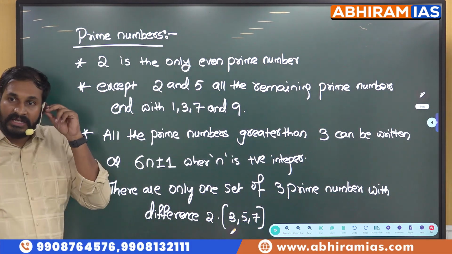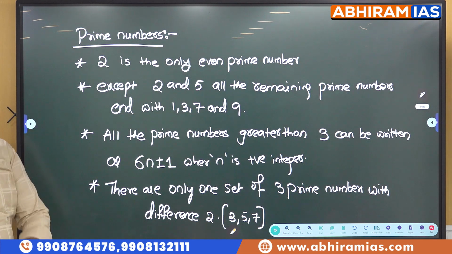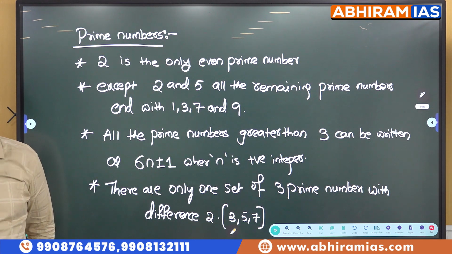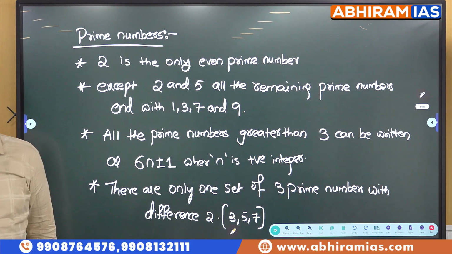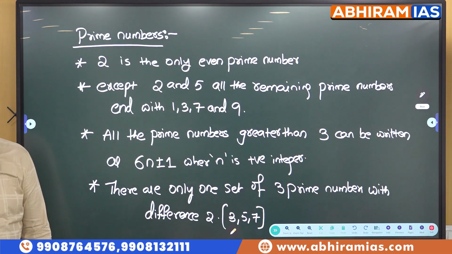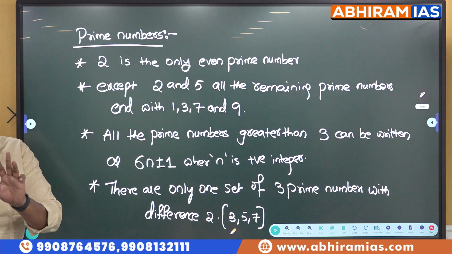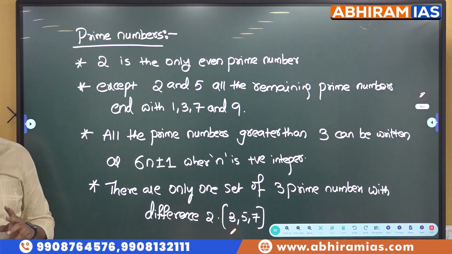This is the only set of 3 prime numbers with a difference of 2. Apart from this, no other 3 prime number set will have it. I am speaking about a 3 prime number set whose difference is 2. Apart from this, no other set will have difference as 2. Only 3, 5 and 7 will have that speciality.